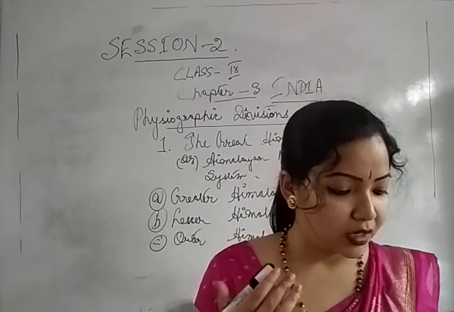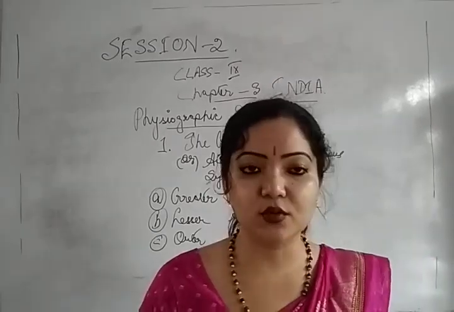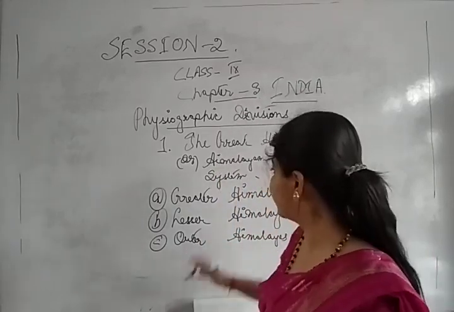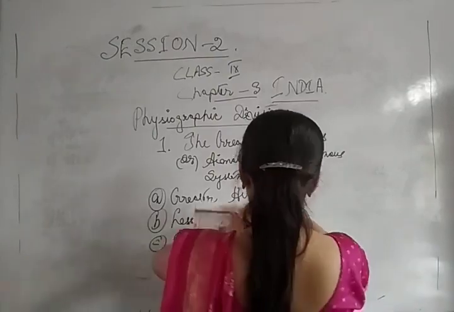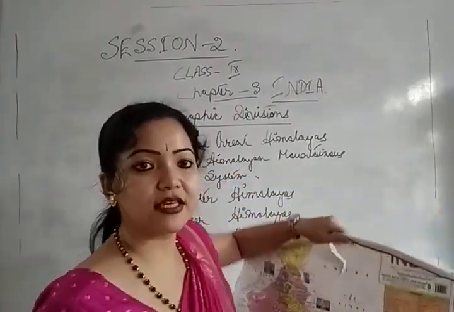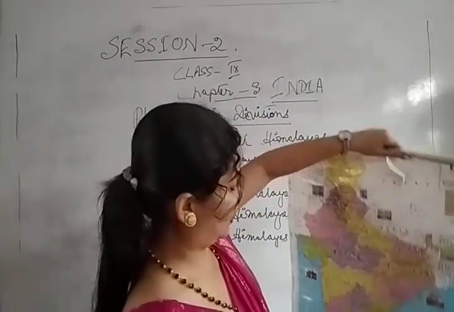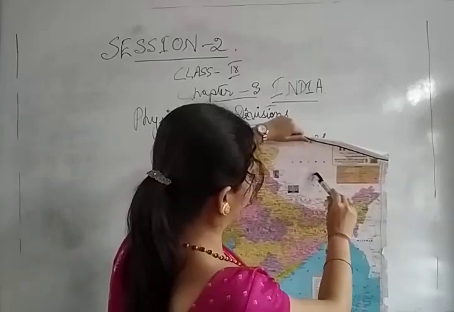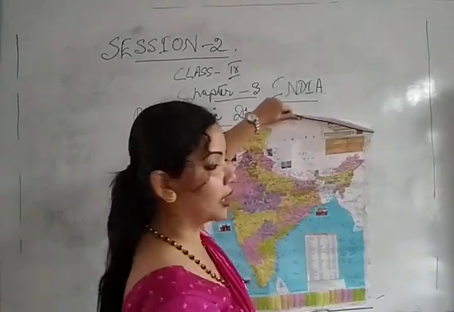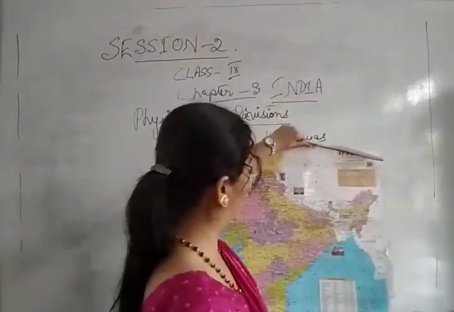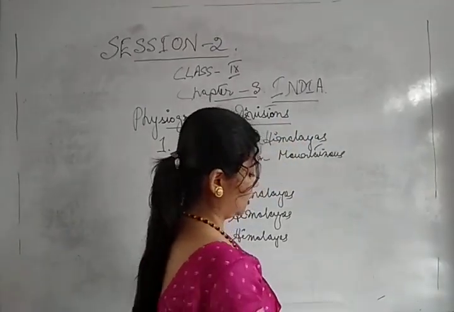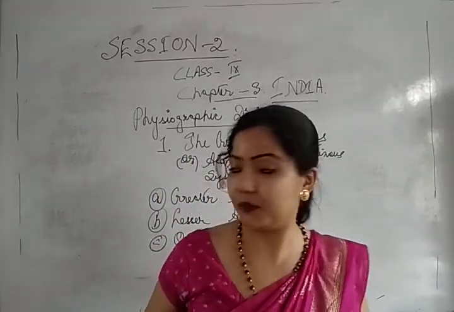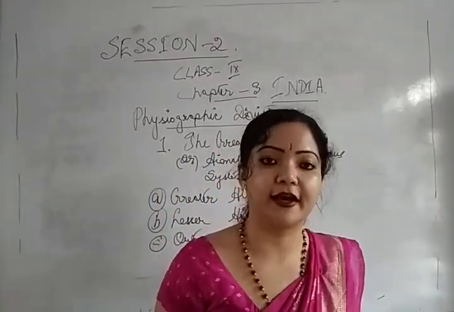The northernmost range is known as the great or inner or higher or Greater Himalayas. That means the extreme north, so its height is very, very high. So the extreme north divisions of the Himalayas come into this great or higher Himalayas, such as Mount Everest. Mount Everest also comes in this Greater Himalayan part.